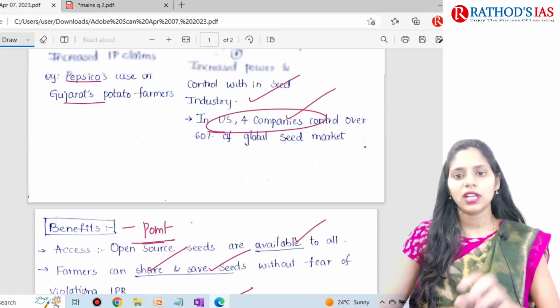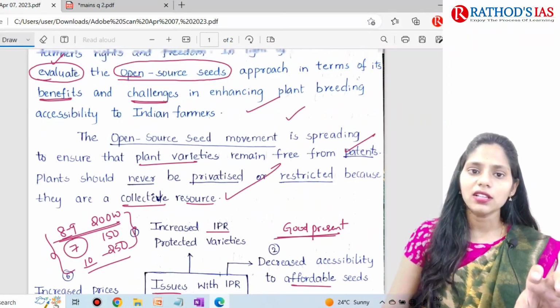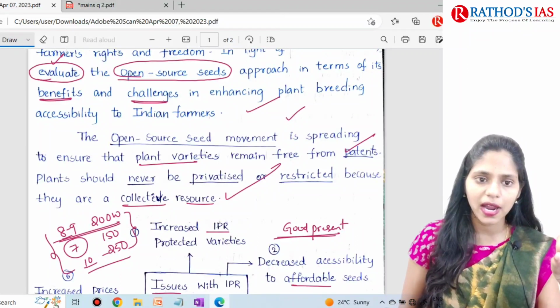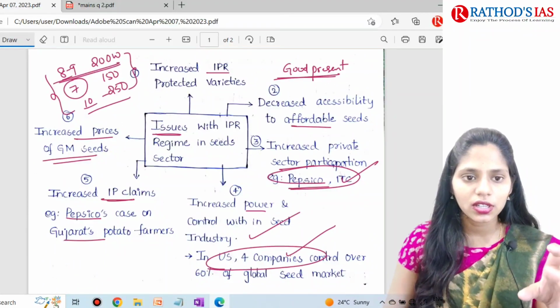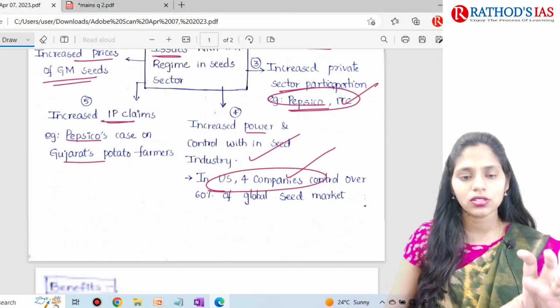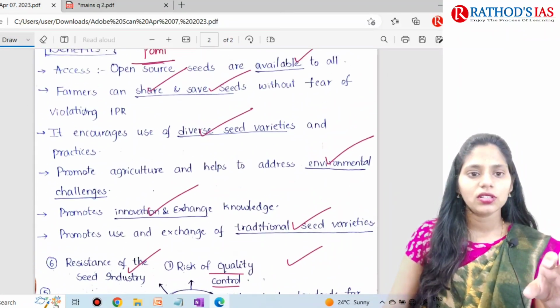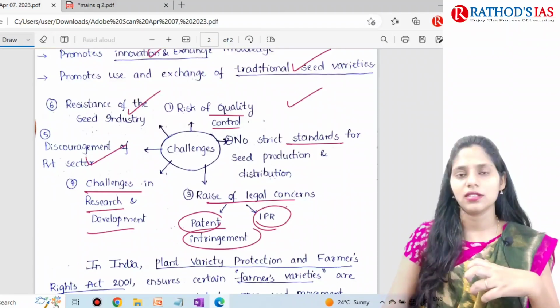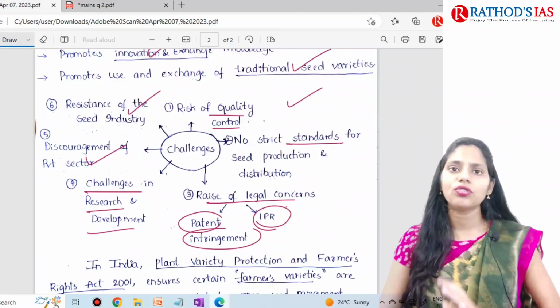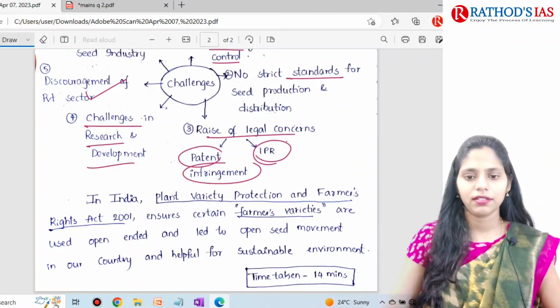So here in this answer, student addressed introduction. So this part is introduction, and in body the student wrote about 6 issues and about 6 benefits and around 6 challenges. So even writing 4 to 5 points is also very enough.